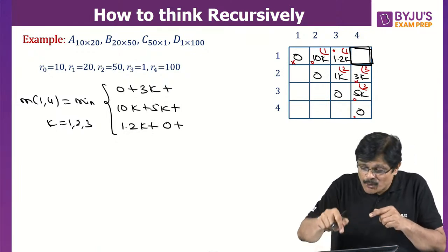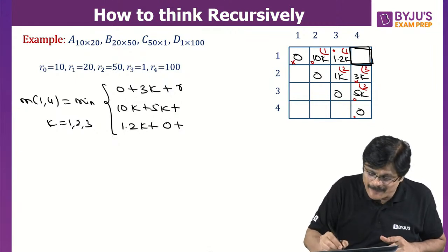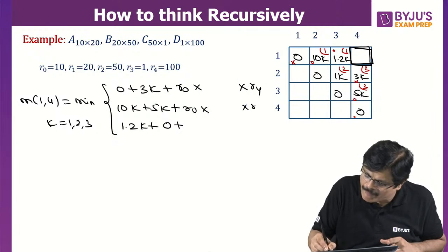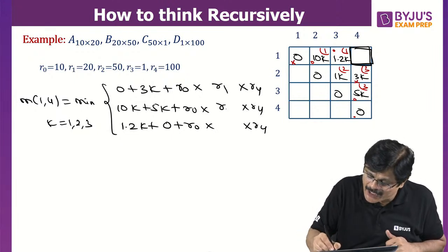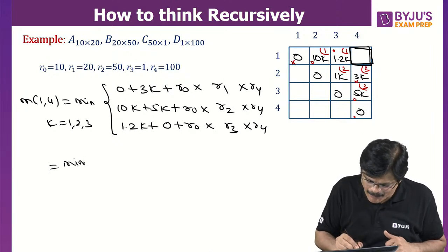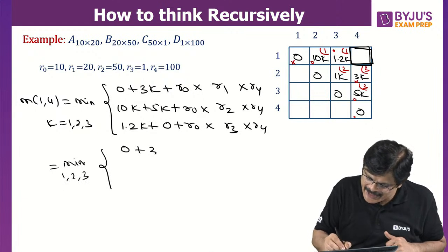Now what about this Ri, Rj values? Now here, this value will be R0 and R4. This is fixed every time. R0 into R4 is fixed every time. Only thing is the k value will be changing. That is R1, R2, R3. So if you want to write it quickly, minimum of 1, 2, 3. So it is 0 plus 3k.